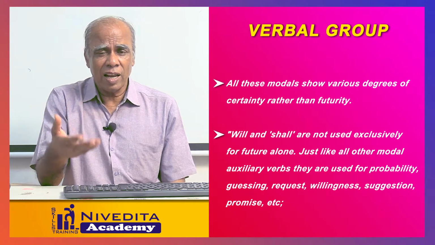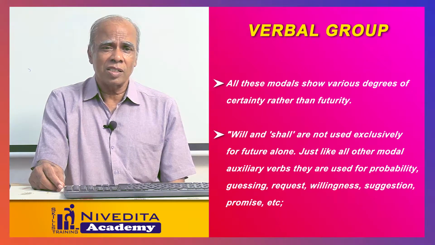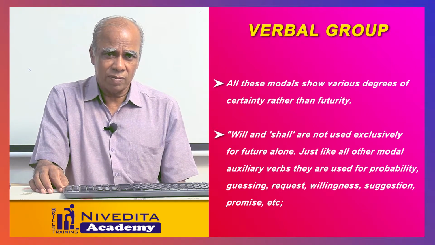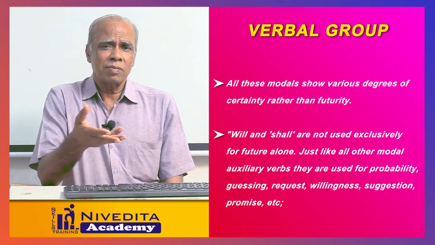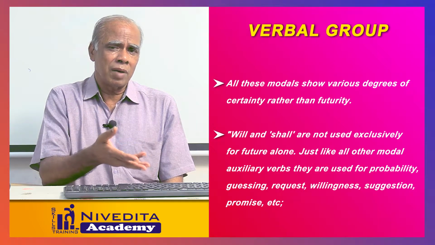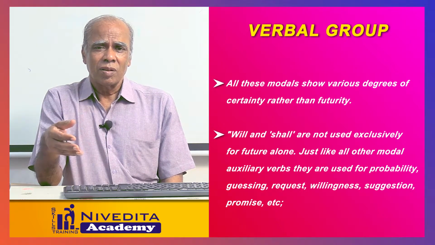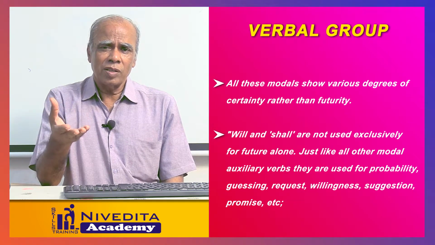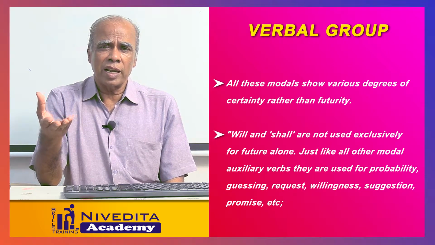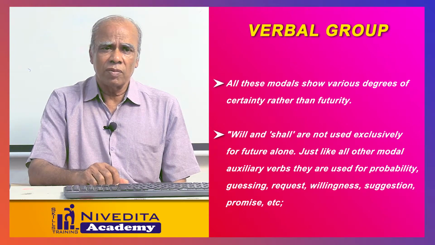You can use may and can also. That also shows future. The traditional grammarians say will and shall are the exclusive verbal forms for future. But just like all the other auxiliary verbs, like can, could, may, might, these will and shall are used for futurity. They are also not saying 100% certainty. Only will is used for 95 to 99% of certainty. Then how can we say that will is an exclusive verbal form for future? The modern grammarians are asking.